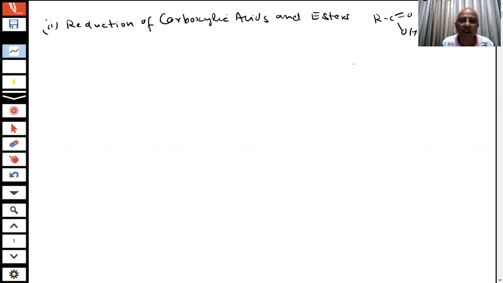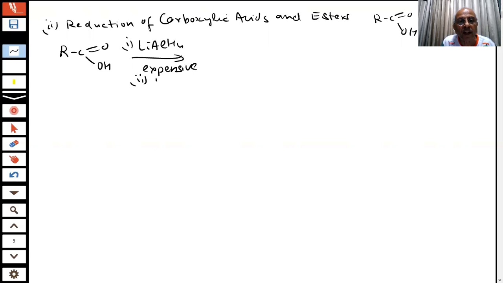And here the reduction is not done by hydrogen and palladium. It doesn't work. Here, for carboxylic acid, students, we will use lithium aluminium hydride. It is an expensive reagent. The cost is very high, so it is avoided as far as possible. In the exam there are two steps written, for example, like this, and then you will get RCH2OH.